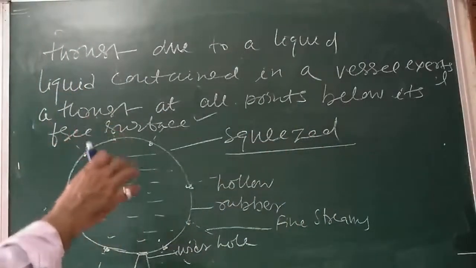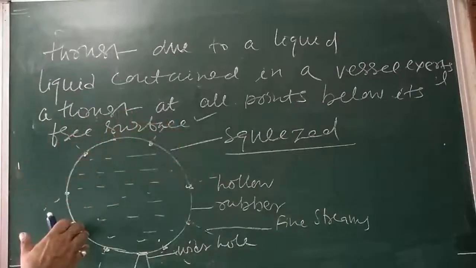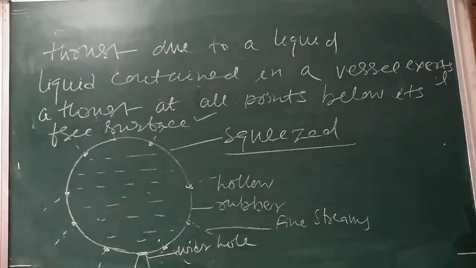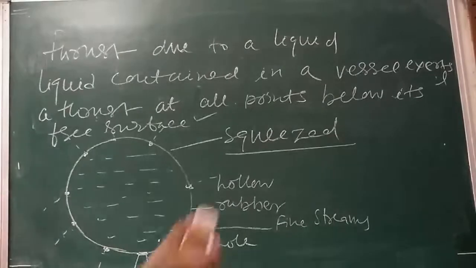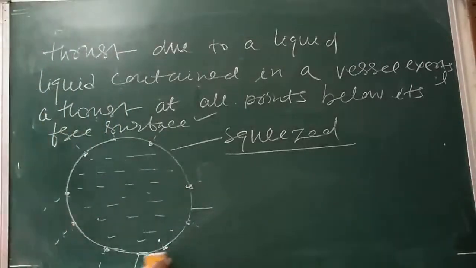So it is further observed that all the streams of water reach almost the same distance in the air. What we are observing here, dear children, what is the conclusion of this experiment?